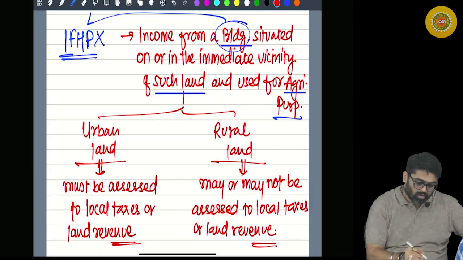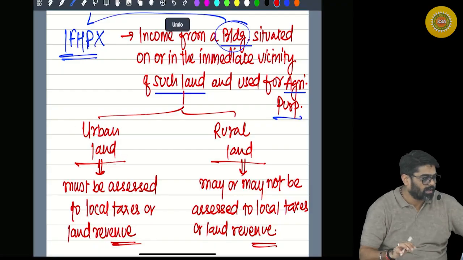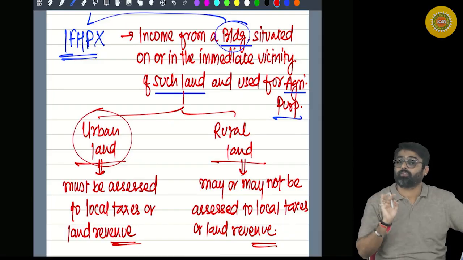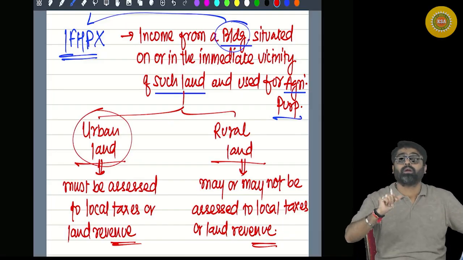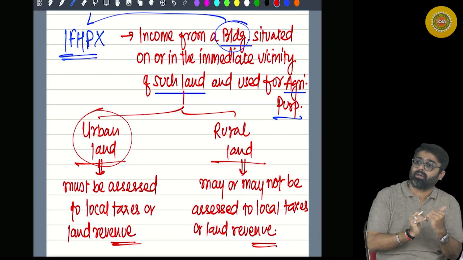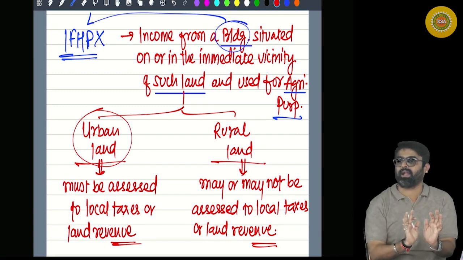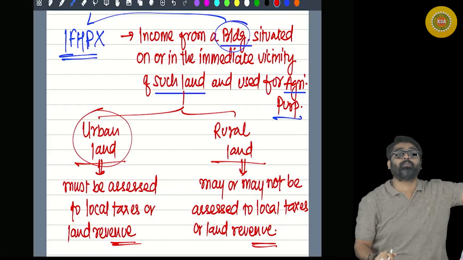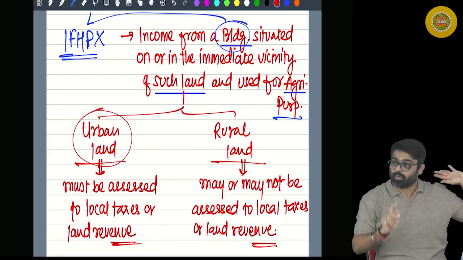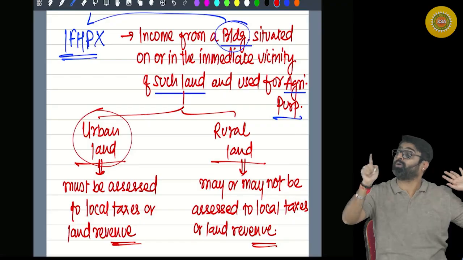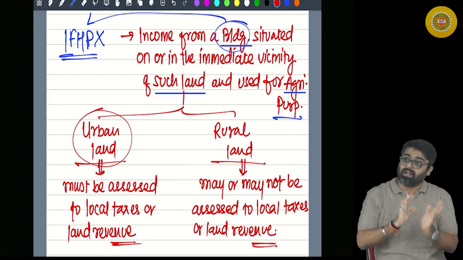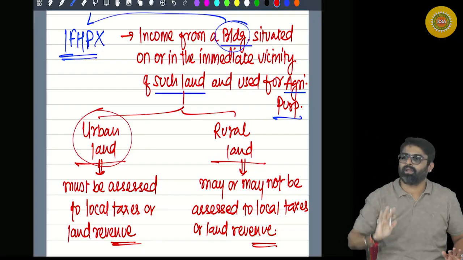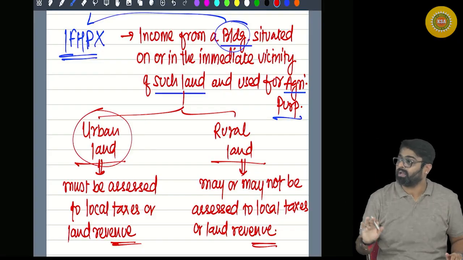So the land is urban land. That land must be assessed to local taxes or land revenue. On this land or in the immediate vicinity of this land, if the building is situated, then only the income of that building will be treated as agricultural income, provided that building is also used for agriculture. If the land is rural land, then the land may or may not be assessed to local taxes or land revenue.